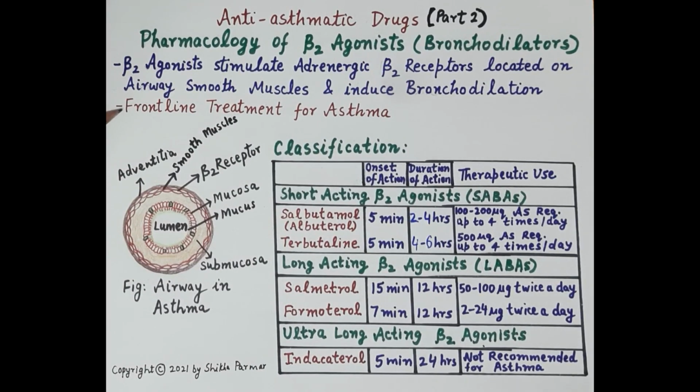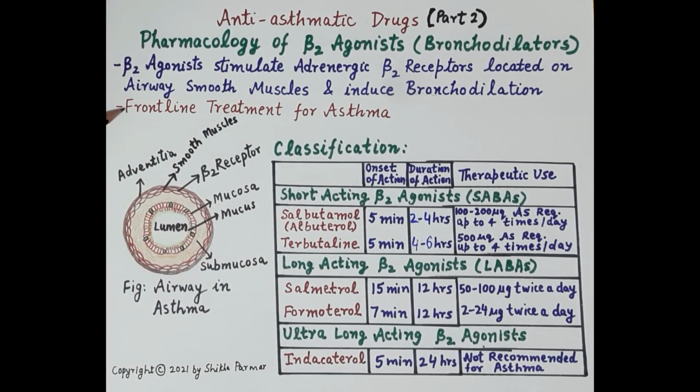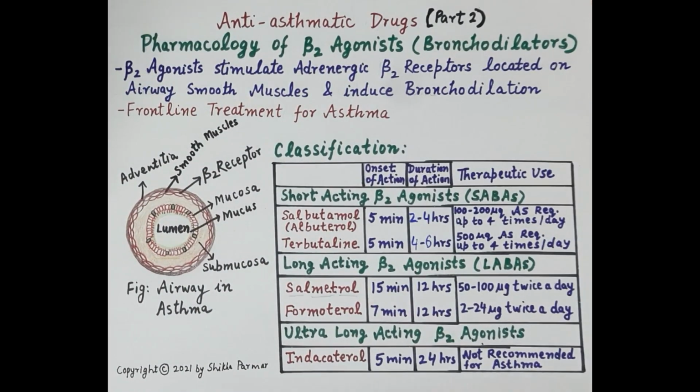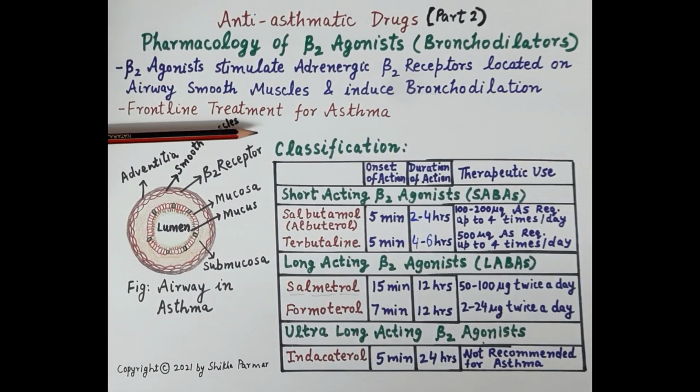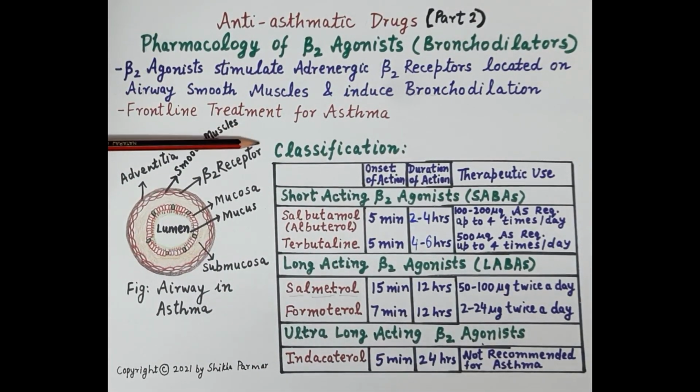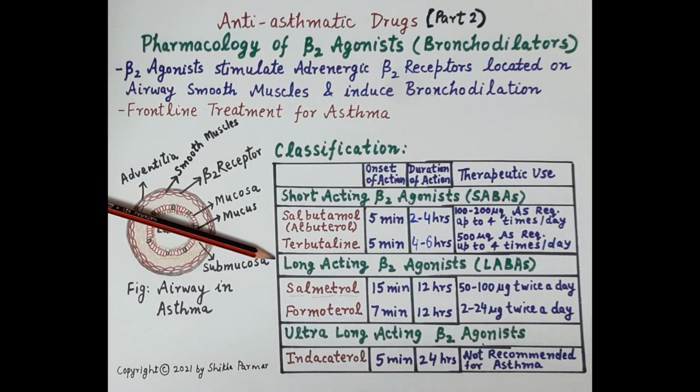Now beta-2 agonists are the frontline treatment for asthma. These are the bronchodilators of choice in asthma. Now primarily they induce dilation of bronchioles, that is the smaller airways. Now coming to the classification of beta-2 agonist. Beta-2 agonists are classified on the basis of their duration of action as a short-acting beta-2 agonist, that is SABAs, and long-acting beta-2 agonist, that is LABAs.